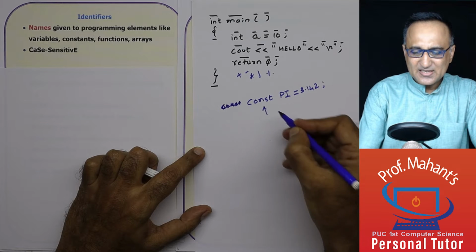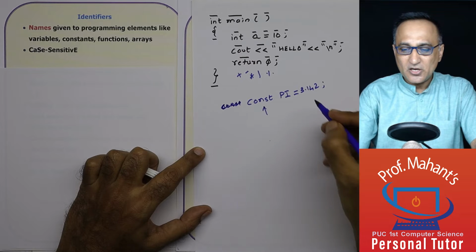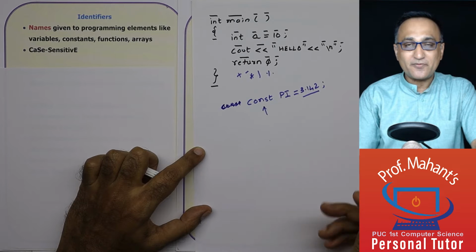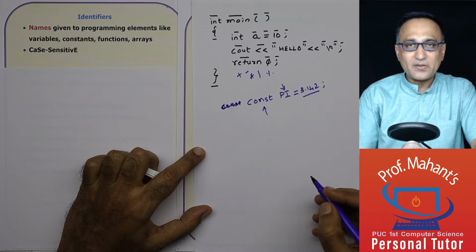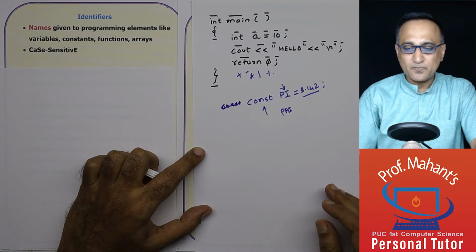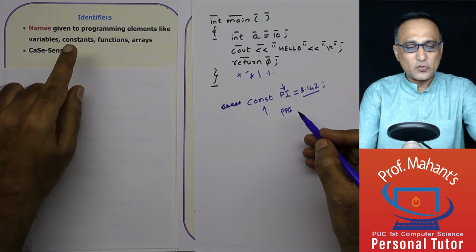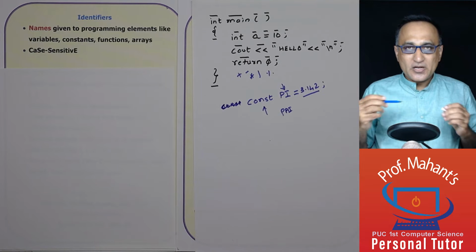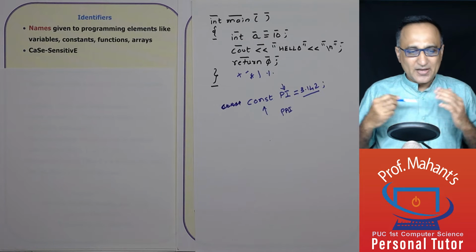So this is saying that pi is a constant memory location whose value is 3.142, which cannot be changed. This pi is a name given by me. You could give pi as pai also, nothing stops you. So this name given by the user is referred to as an identifier. So names of variables, constants, functions, arrays are known as identifiers.